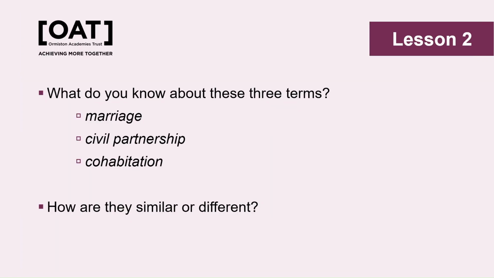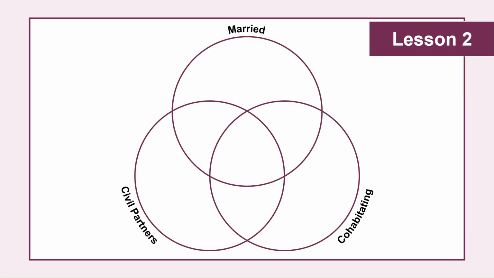Lesson 2 is focused on forms of commitment. Pupils are asked to identify significant milestones in romantic relationships, and they're asked to discuss what they know or how they might describe the terms marriage, civil partnership, and cohabitation. The first half of this lesson is designed to compare and contrast these forms of commitment, particularly the legal rights which are associated with each of them.